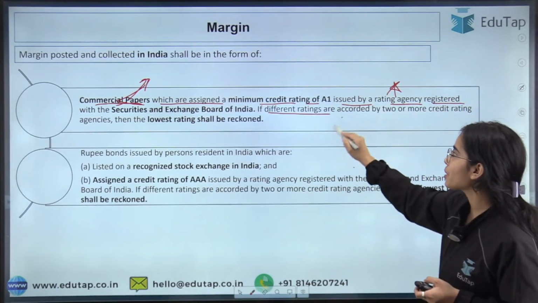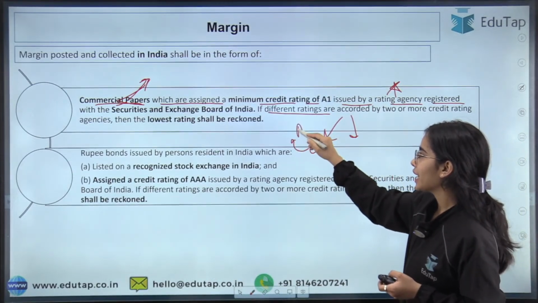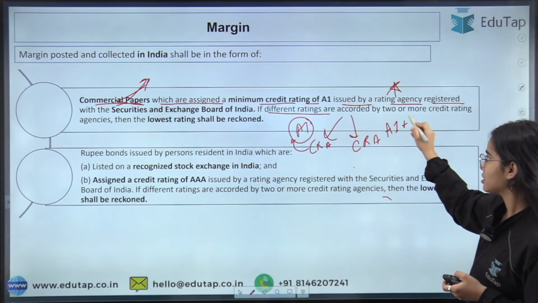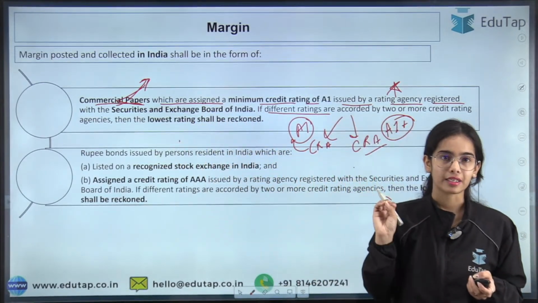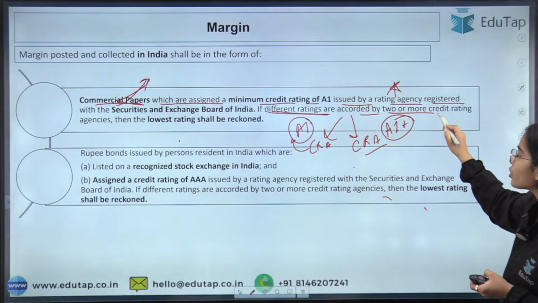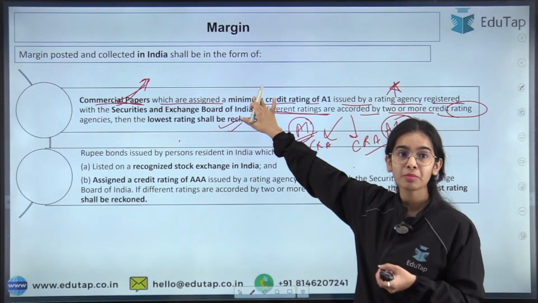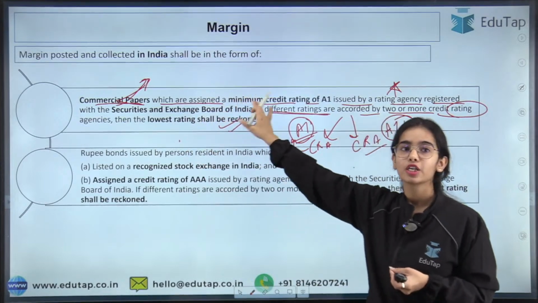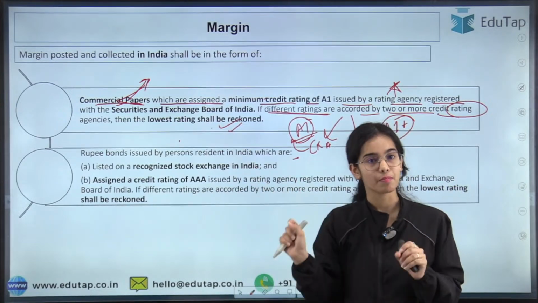If different ratings are provided by different credit rating agencies, so one credit rating agency has provided A1 credit rating and the other has provided A1 plus credit rating, the lowest rating will be taken. Okay. So if different ratings are accorded by 2 or more credit rating agencies, then the lowest rating, that is A1, shall be reckoned. But the minimum credit rating of a commercial paper that is posted and collected as a margin in India should be A1. If the credit rating is below that, then this commercial paper cannot be kept as margin. Okay.